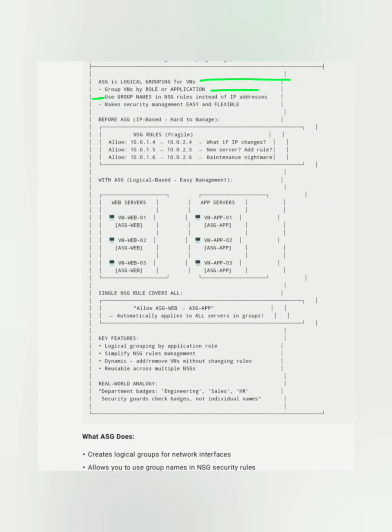For example, I can create an NSG rule, and instead of IP addresses, every time I put 1, 2, 3 different IP addresses. If I have say 50 IP addresses, I have to put 50 IP addresses, right? Instead of that, I can create a separate group like we do in other firewalls, and in that group I'll put those IP addresses, and only that IP address group we can allow. Something like that we can do, right? So that group is nothing but your ASG. That is what the ASG actually does.